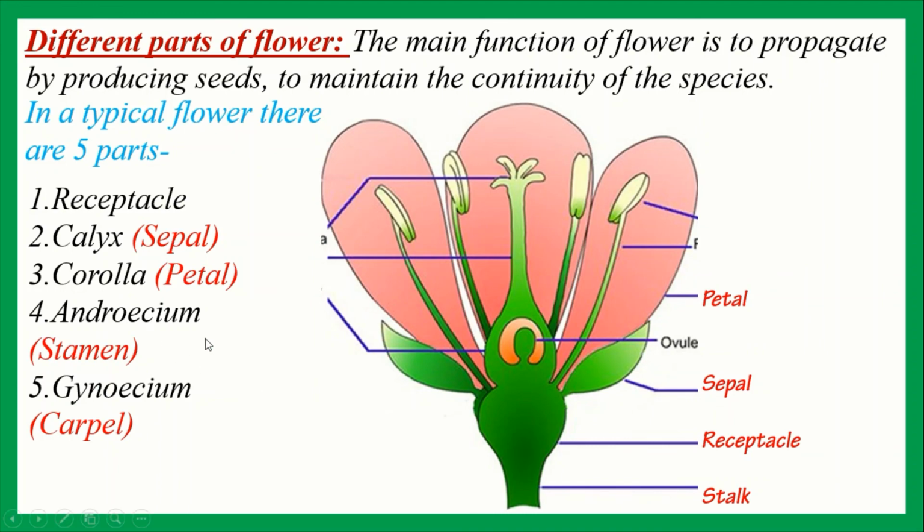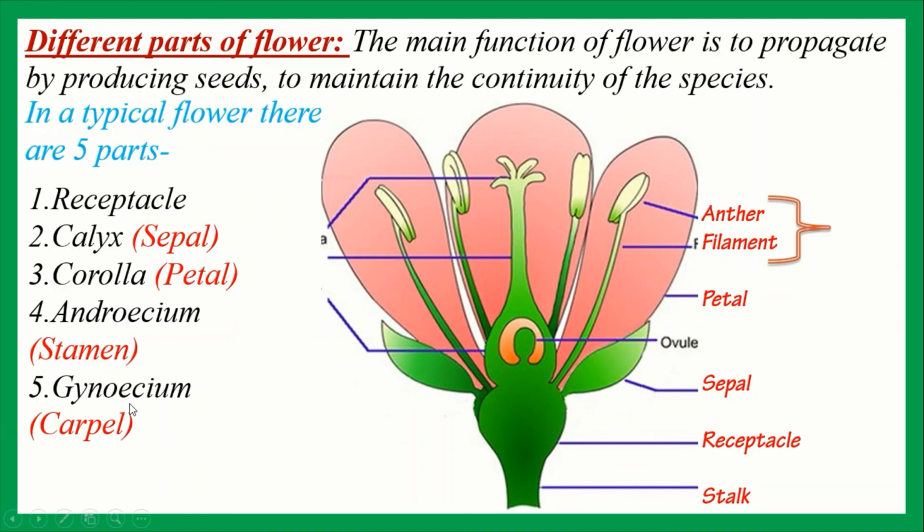Now androecium. Androecium is the male reproductive part of the flower, and it is an essential whorl. Each part of androecium is called stamen, and a stamen consists of two parts, that is anther and filament. Anther and filament combinedly are called a stamen. Pollen grains are produced inside the anther, and in the pollen grain gametes are produced. These gametes take part in the reproduction.